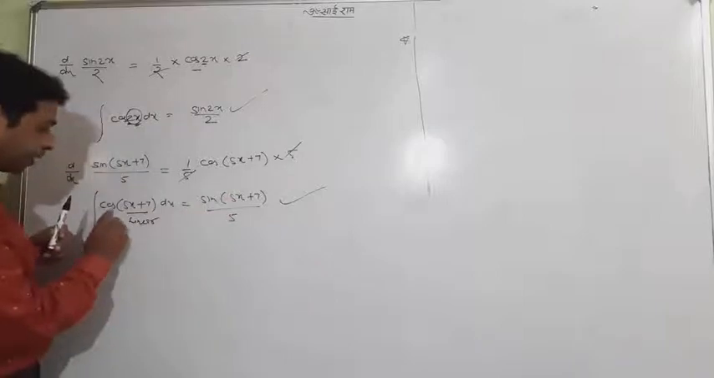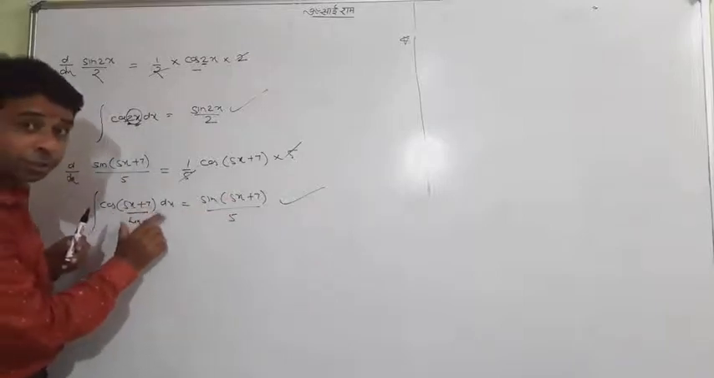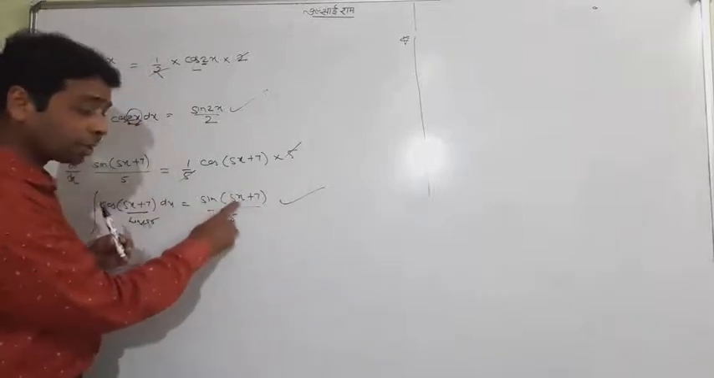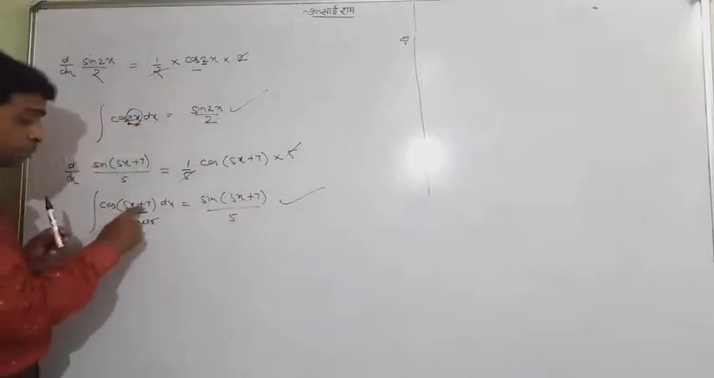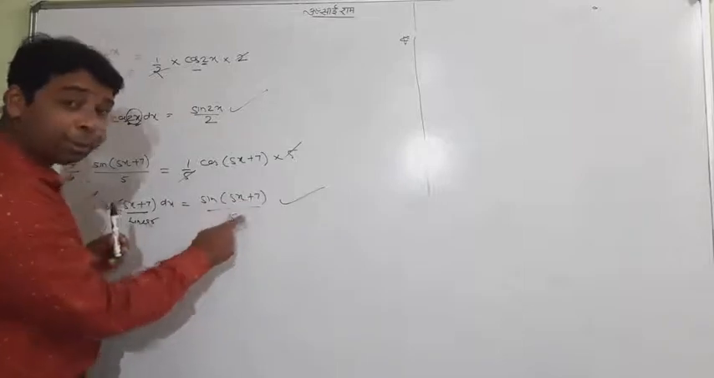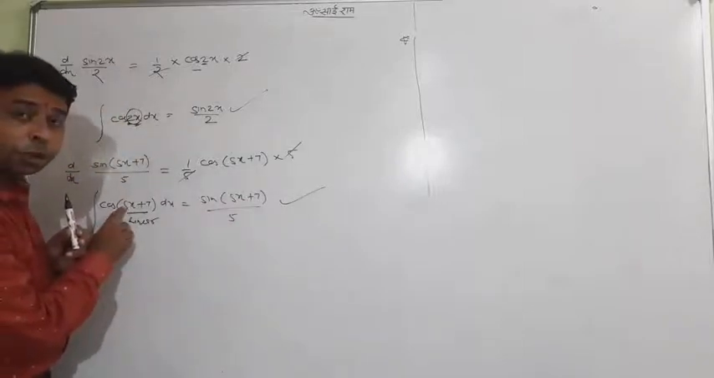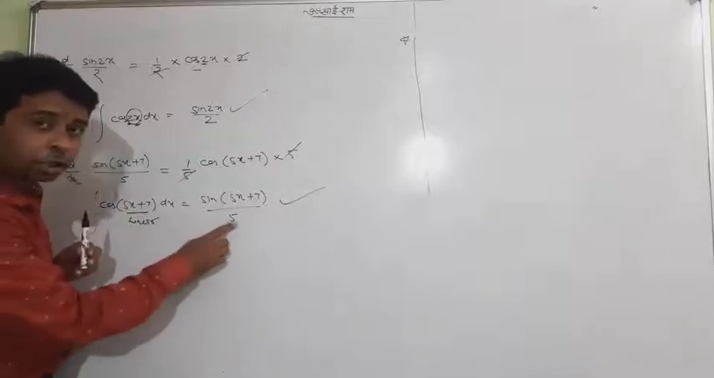Look again. Cos of 5x plus 7 is a linear function. Use the same cos x formula. What is the formula of cos x? Integration of cos x is sin x. Cos of 5x plus 7 has sin (5x plus 7), but upon what will come? The coefficient of x. So the coefficient of x, 5, is coming in the denominator.